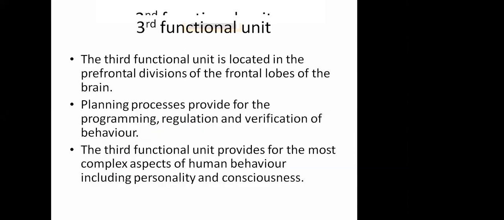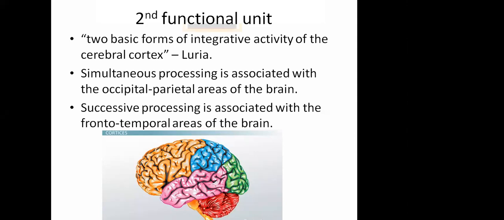Now, what is simultaneous processing and what is successive processing? Simultaneous processing is thinking of many things at the same time, processing so much information at once. One example given was: draw a triangle above a square that is to the left of a circle under a cross.